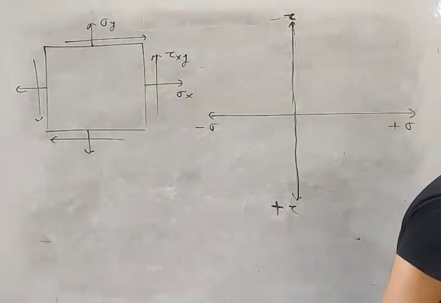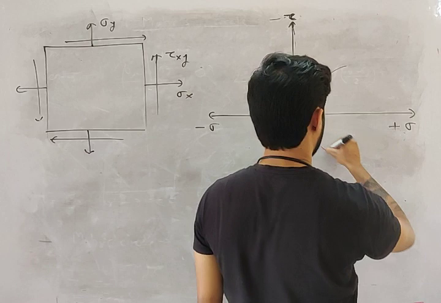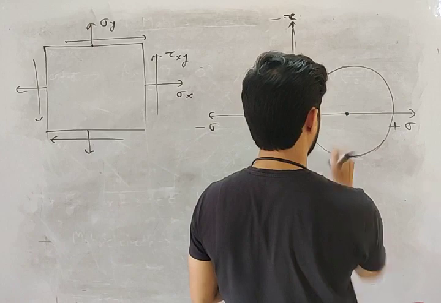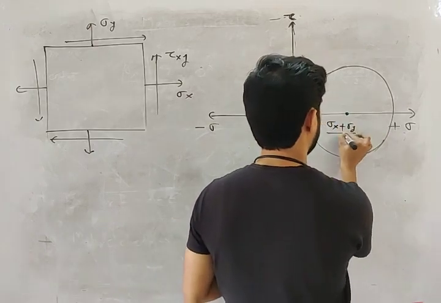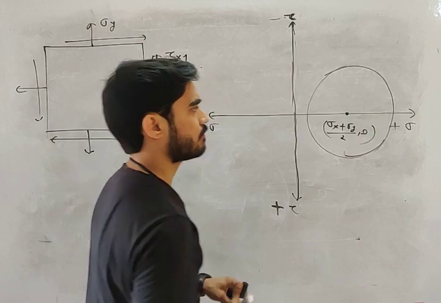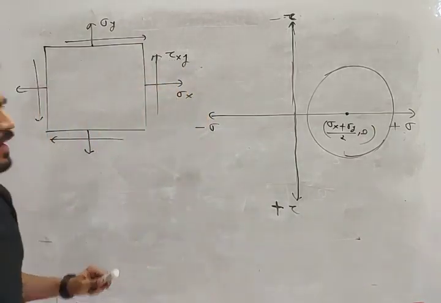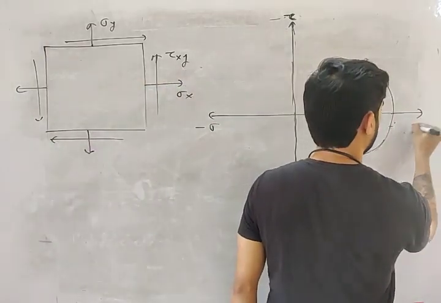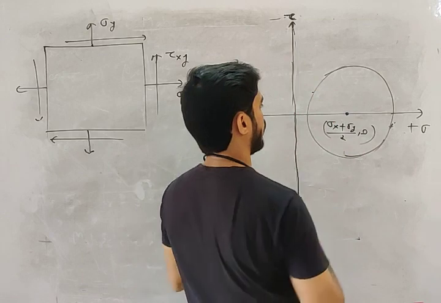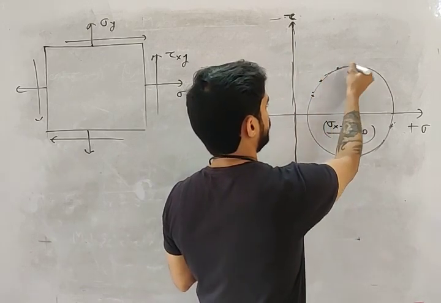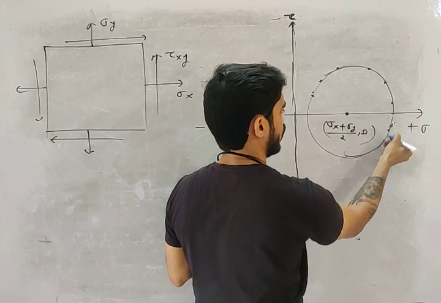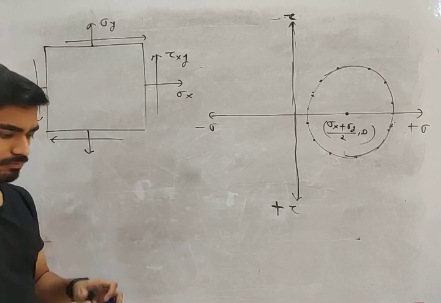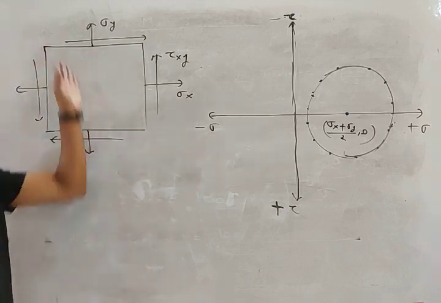All right. Now draw the Mohr circle. You will get a circle like this. This will be the center. What will be the center? Sigma x plus sigma y by 2, and 0. Now my friend, what is this circle representing? All these points on the circumference of Mohr circle are different planes, my friend, different planes.